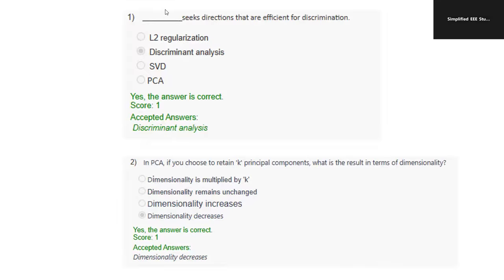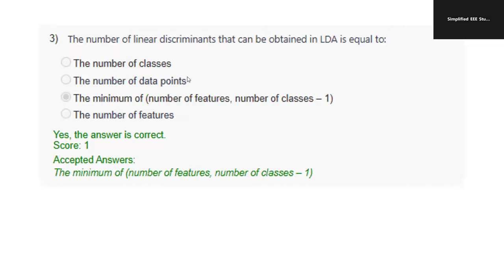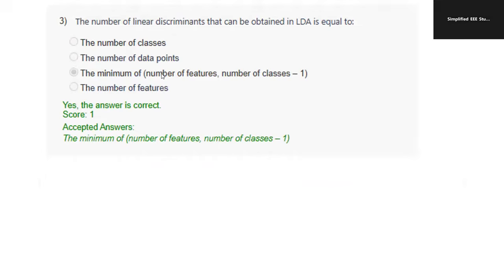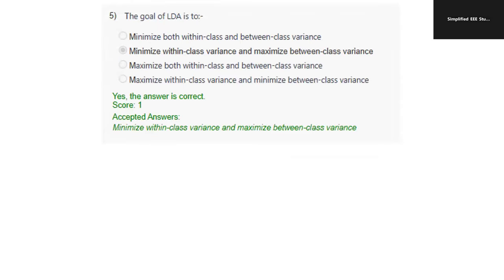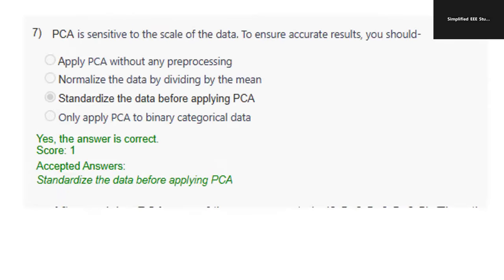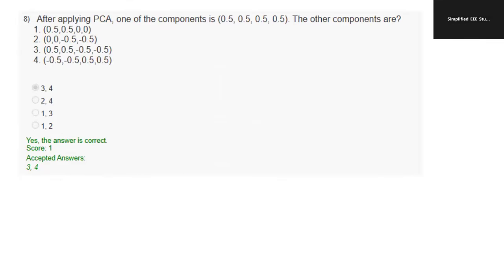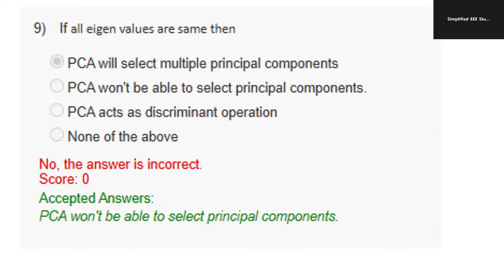So kindly solve these MCQs before appearing for the final examination. And try to note down the important points in your notebook so that the concept will be very clear. Even these numerical examples, you have to solve them by yourself. Try to mark the answer very correctly. That is also important since it's an online examination, so you need to practice well with pen and paper and get the final answer properly.